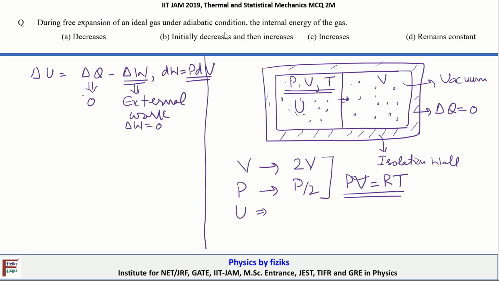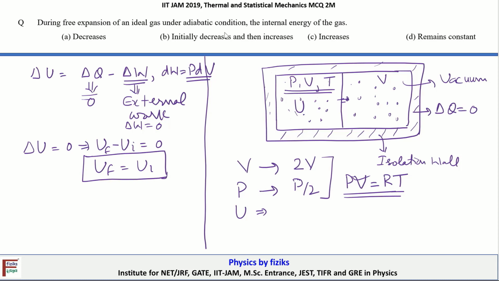So delta Q is 0 because it's thermally insulated. Delta W is 0 because there is no external work done by the gas on the surrounding, or work done by the surrounding on the gas. This implies that delta U is equal to 0, which implies that the final internal energy of the gas minus the initial internal energy of the gas is equal to 0, which further says that U_f is equal to U_i. This is one of the important conclusions that's valid for the free expansion of an ideal gas.